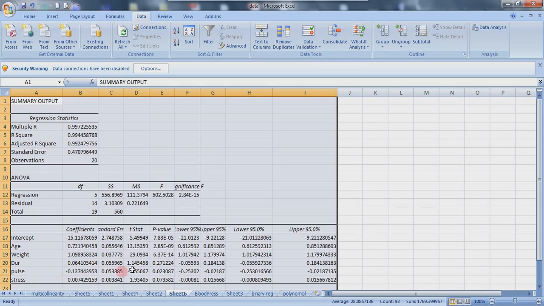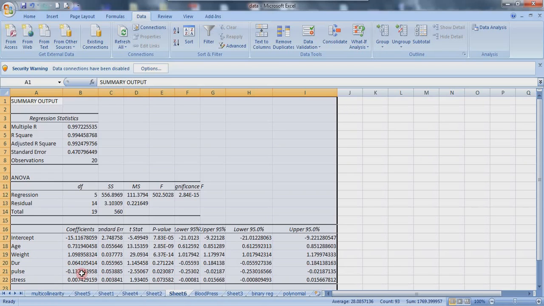So note that, we're still going to come to that. Let's look at the p-value. The p-value is also telling us that it is not statistically significant. Let's look at stress. Stress also is not statistically significant. So we have two independent variables not statistically significant here, the stress and duration.